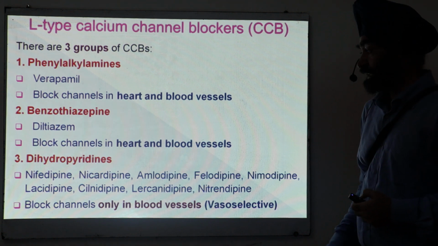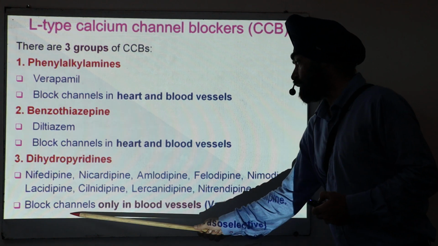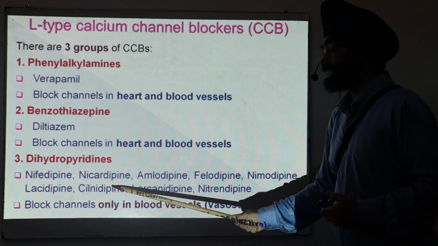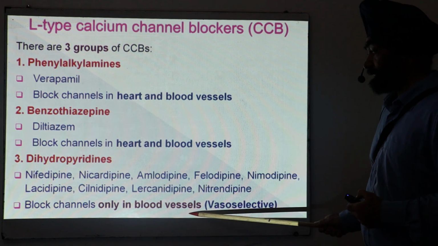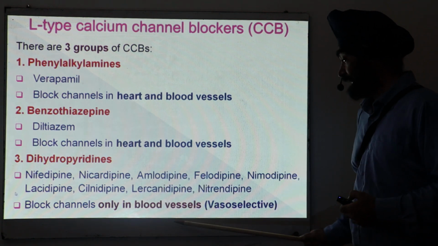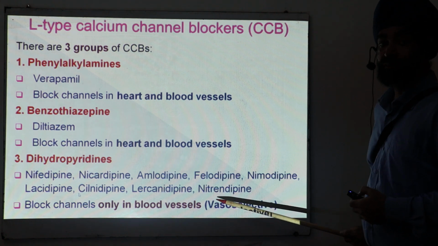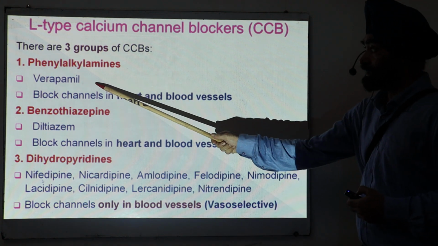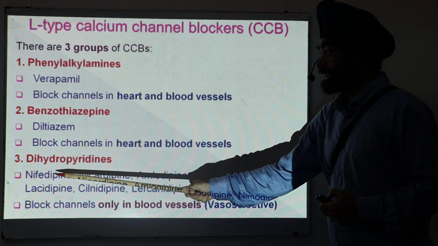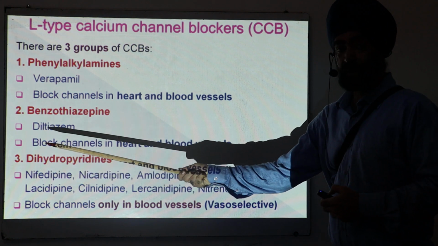And a very important thing, now they block channels only in the blood vessels, not on the heart. You have to remember this thing. This class is vasoselective, only on the blood vessels. So you can see three classes: verapamil, diltiazem, and nifedipine, which we say dihydropyridine-like drugs.